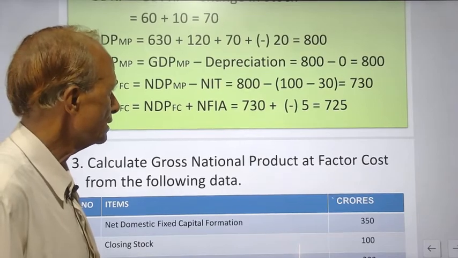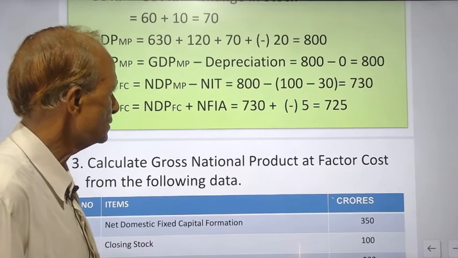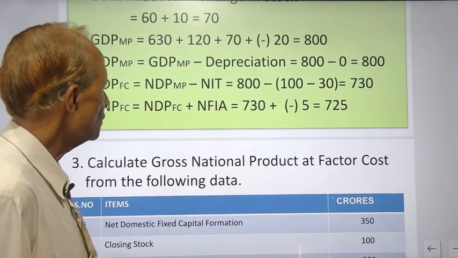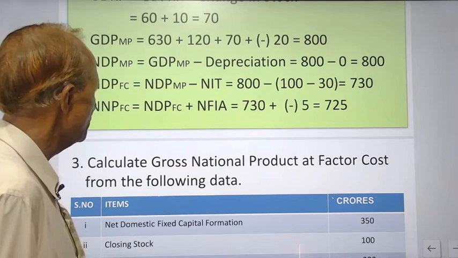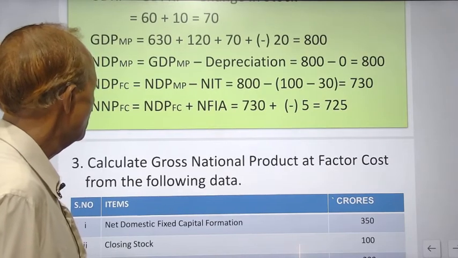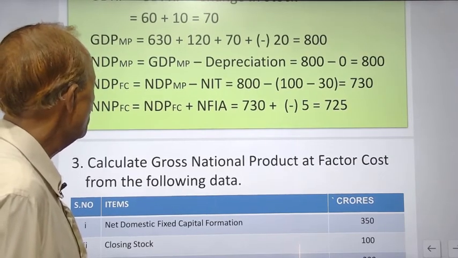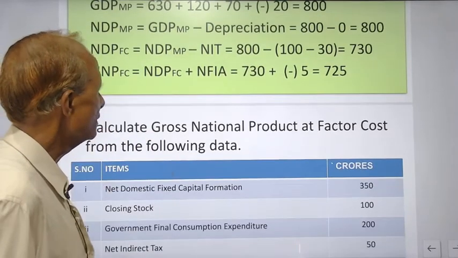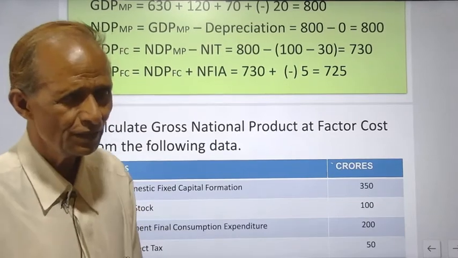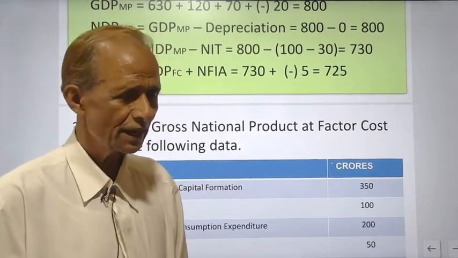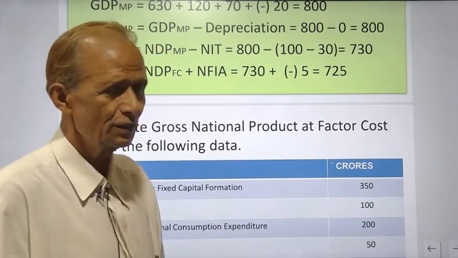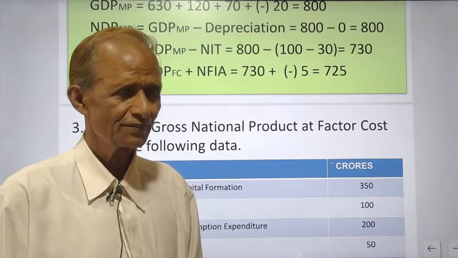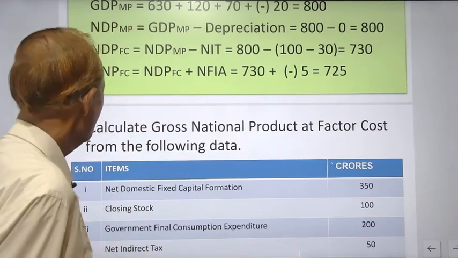So net indirect taxes is equal to 100 minus 30. If you deduct 70 from 800, that is NDP MP, you will get NDP FC. And if you add net factor income from abroad, which is negative, you will get 725, that is national income, NNP FC.